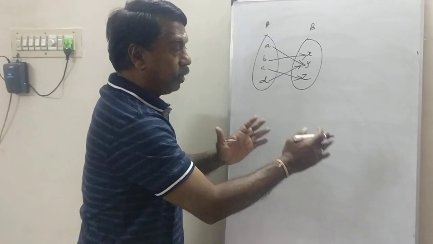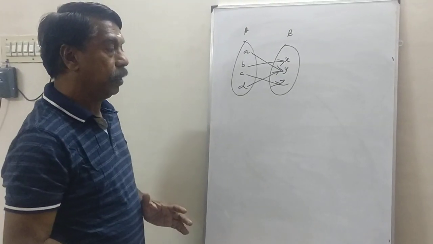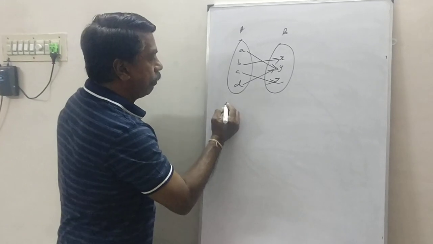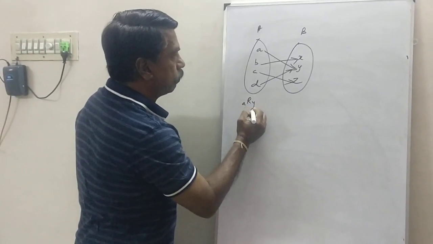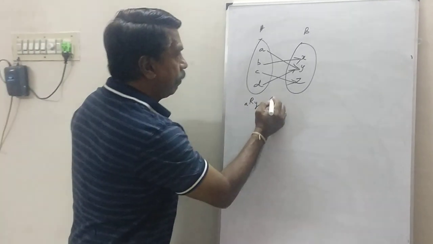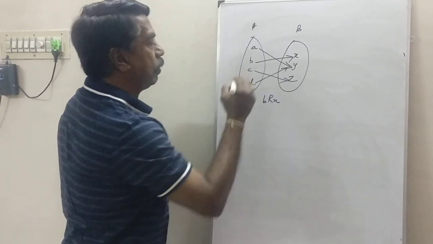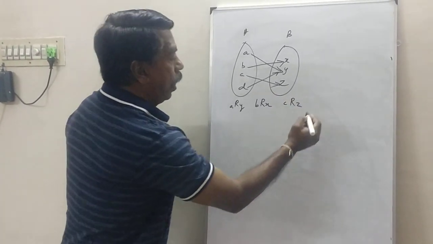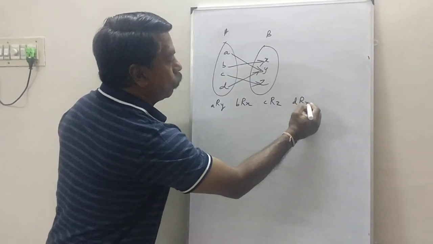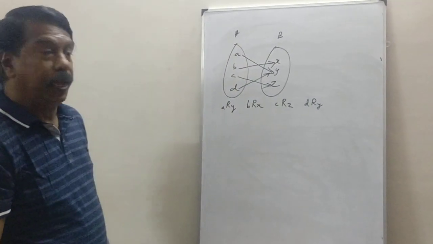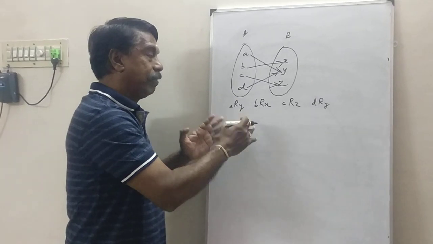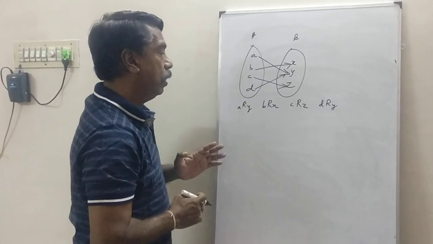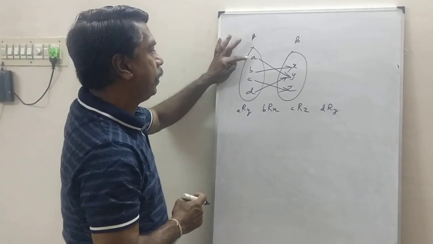By going through the definition of a function, here A is related to Y, B is related to X, C is related to Z, and D is related to Y. Is it not a function? Yes, definitely it is a function. How many elements are in set A?